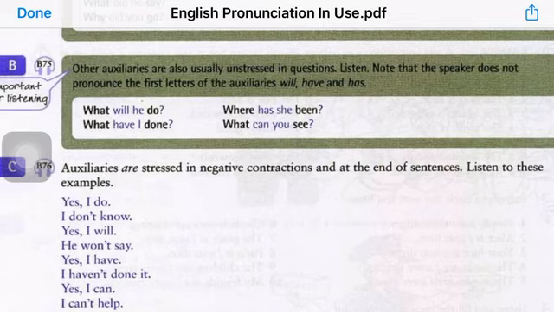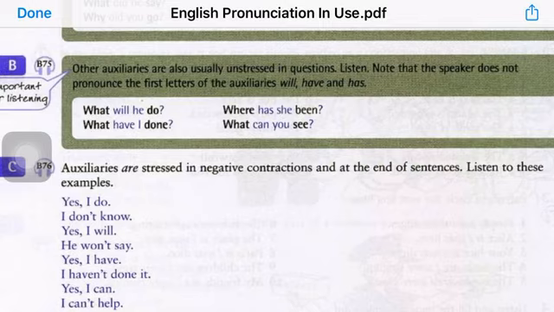I haven't done it. I haven't. Strong. Why? Because it is used with the auxiliary with the not, the negative construction. Yes, I can. Strong, because it falls at the end of the sentence. I can't help. Strong, because it is used with not, the negative construction.